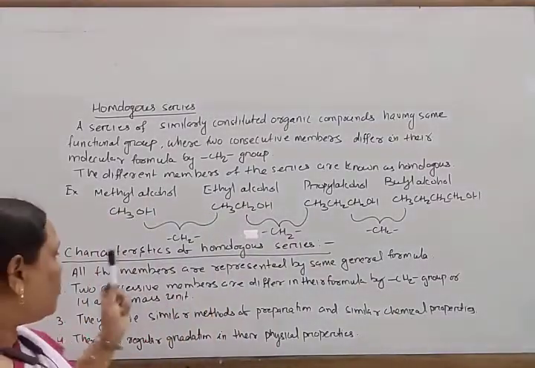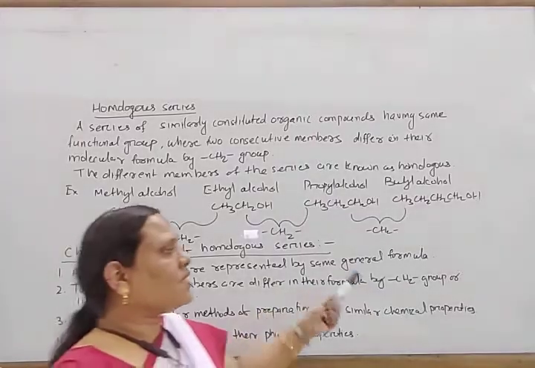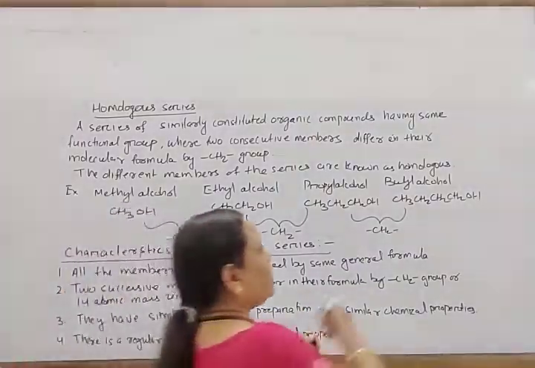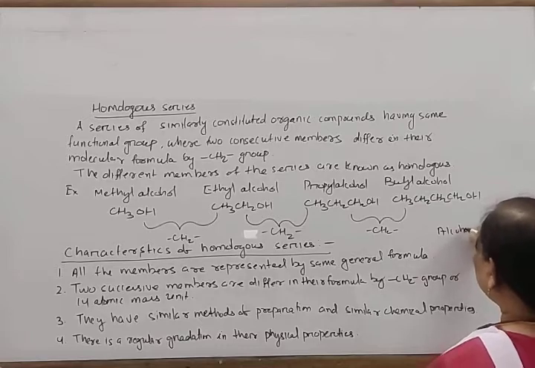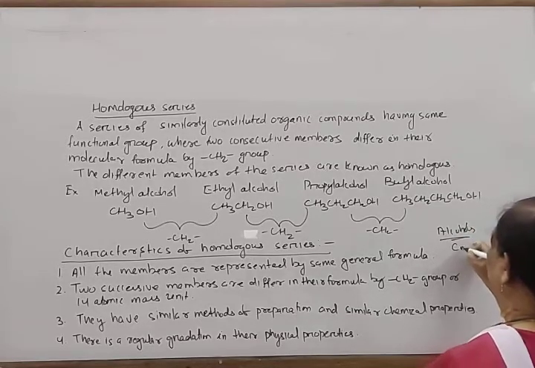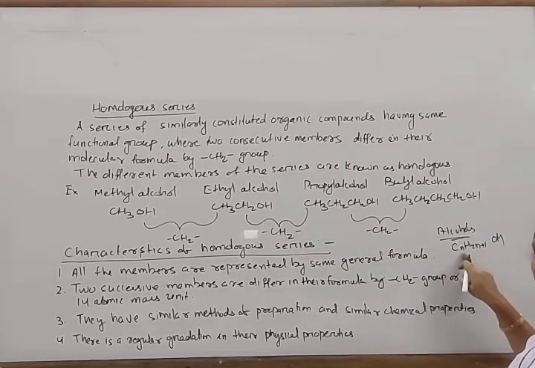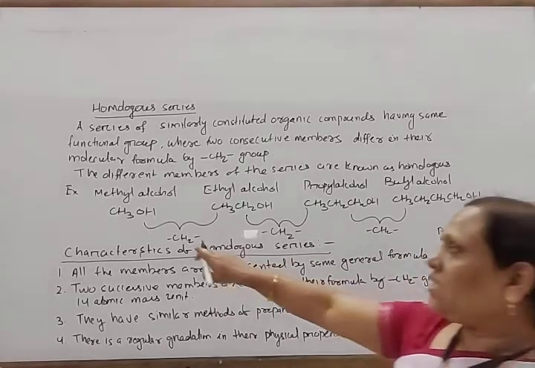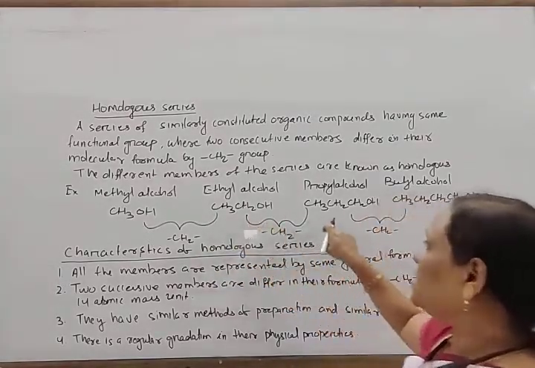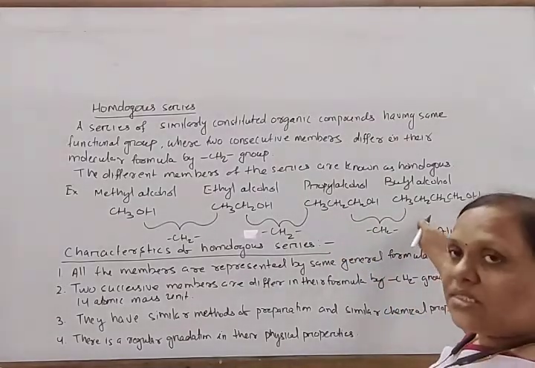So what are the characteristics of a homologous series? All members are represented by the same general formula. For example, alcohols are represented by CnH2n+1OH, where n is any number: 1, 2, 3, 4, 5, and so on. So this is CH3OH, C2H5OH, C3H7OH, C4H9OH.